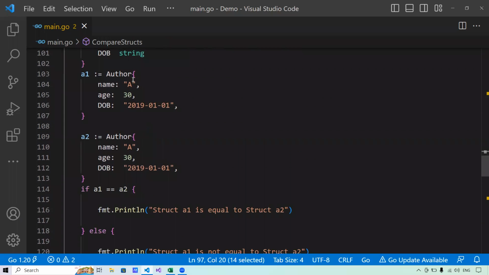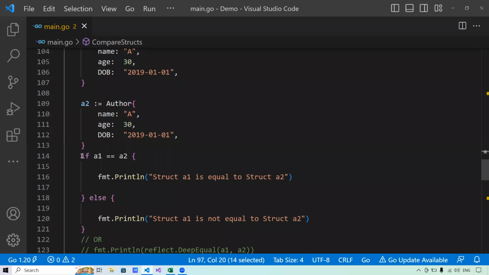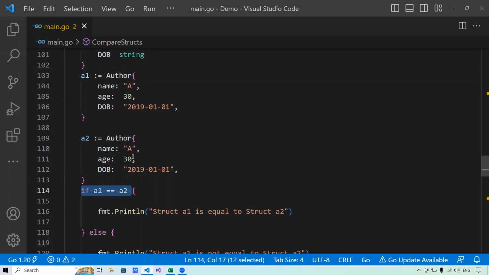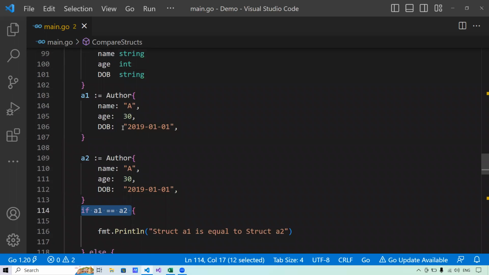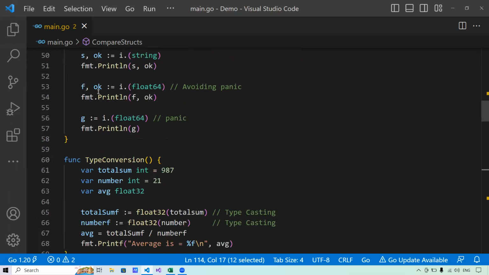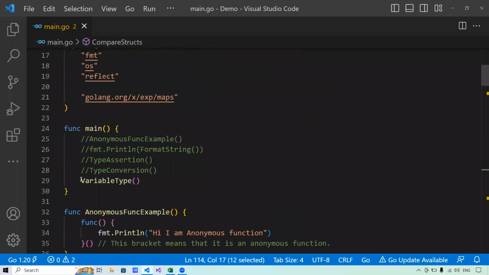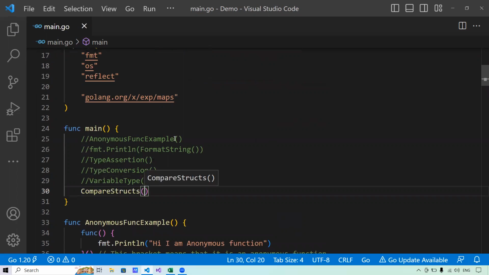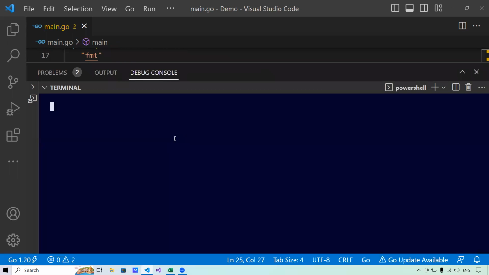So here you can see that everything is same among this, and I'm just using an equal to operator, and there are no function, slice or maps within this struct. So let me comment here. Let me call this and I'll say go run main.go. It says A1 is equal to A2.